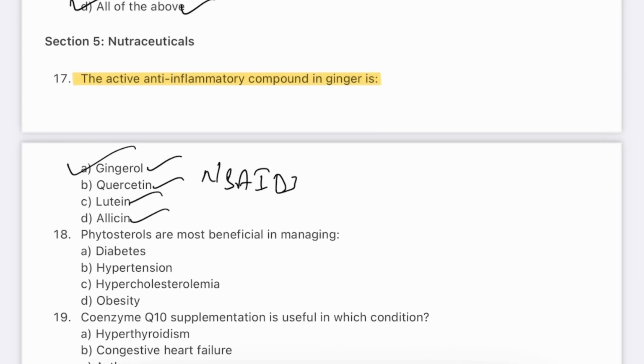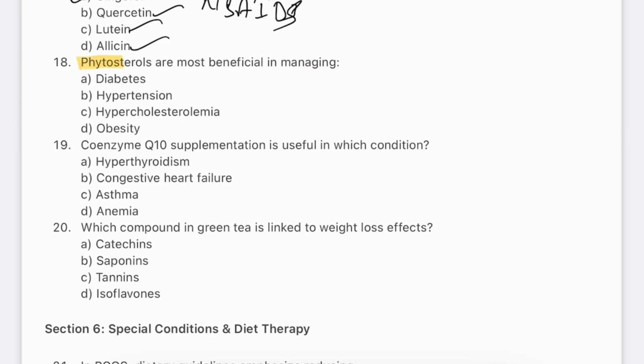Question number 18. Phytosterols are most beneficial in managing: diabetes, hypertension, hypercholesterolemia, obesity. The answer will be C, hypercholesterolemia. Phytosterol structurally resembles cholesterol and competes with its absorption in the gut. These reduce total LDL cholesterol, supporting cardiovascular health.